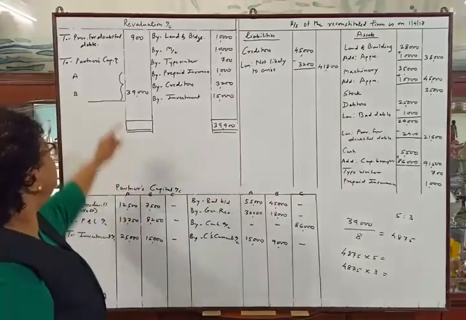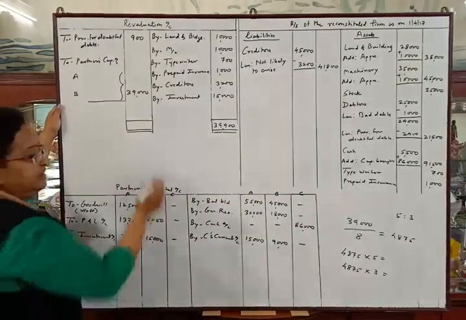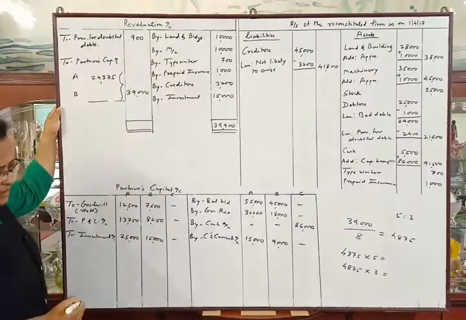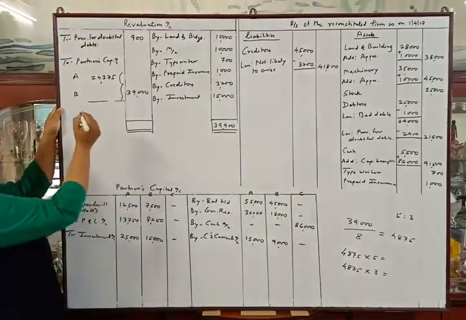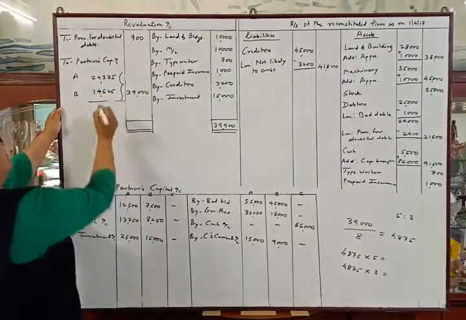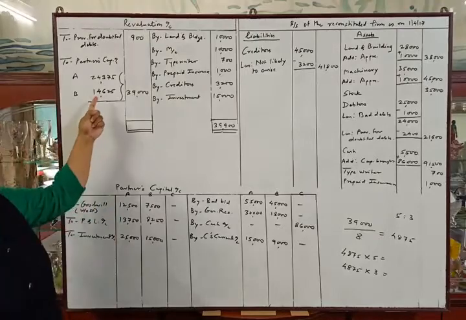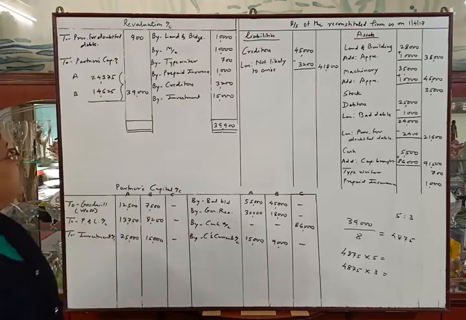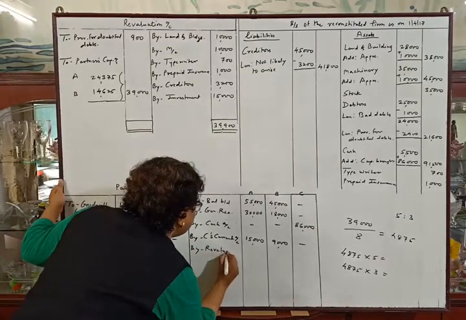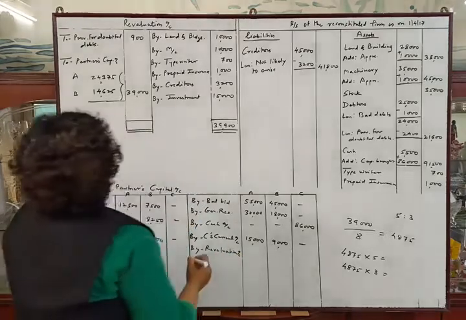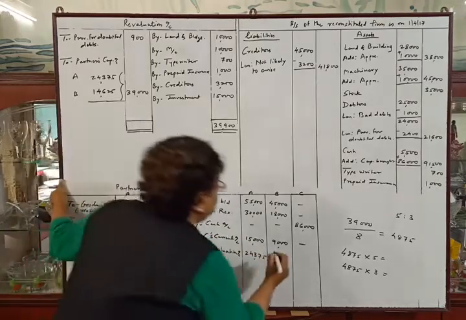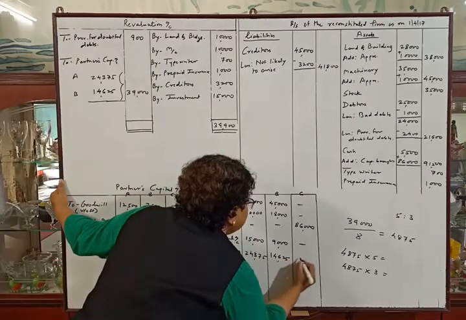Okay. In this way we will distribute this amount, and the distribution will be 24,375 for A and 14,625 for B. Now we will make the second posting of this entry, that is the credit side of the partners' capital accounts by the revaluation account. 24,375, 14,625 and dash.